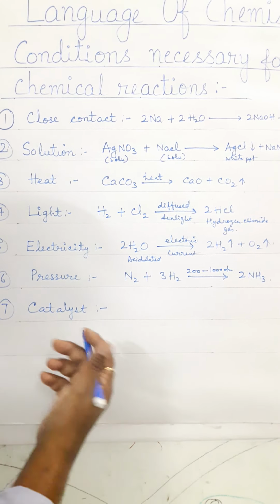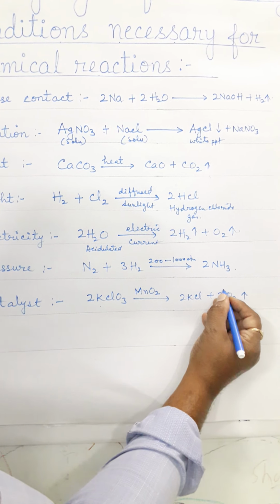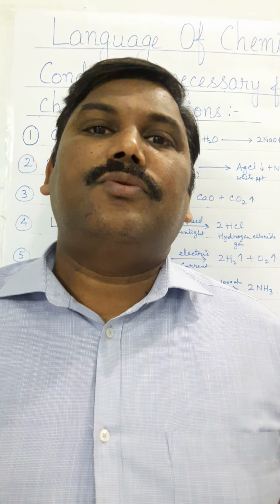Now this reaction is quite slow. So to increase the rate of reaction, a certain amount of manganese dioxide is added to potassium chlorate, which increases the rate of reaction and the yield of oxygen becomes faster. So such a substance which is added to a reactant to increase or decrease the rate of reaction is called a catalyst. So these were the 7 conditions which are necessary for chemical reactions to take place.